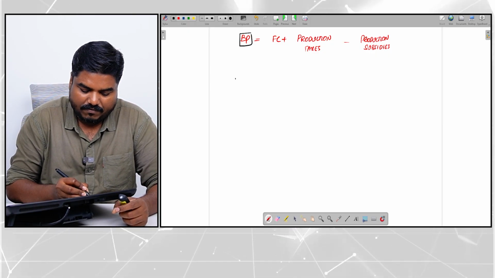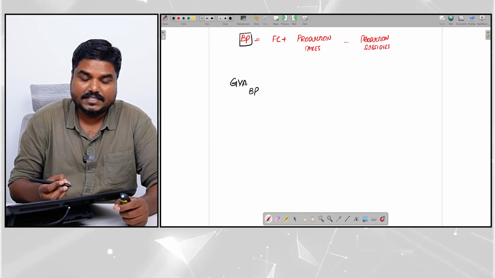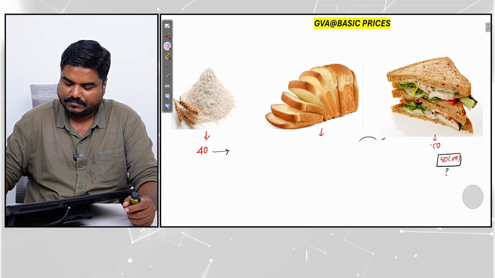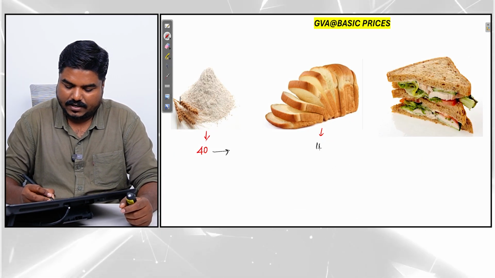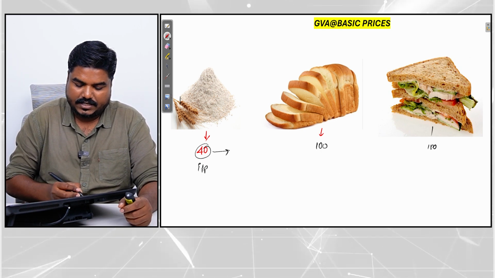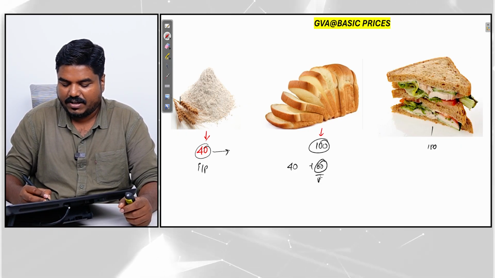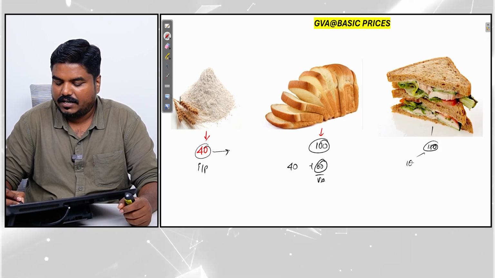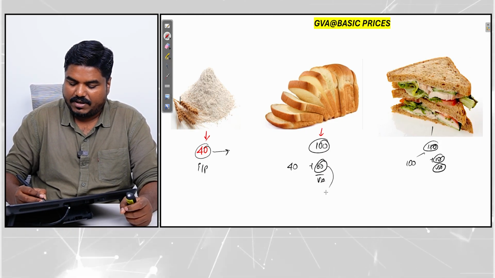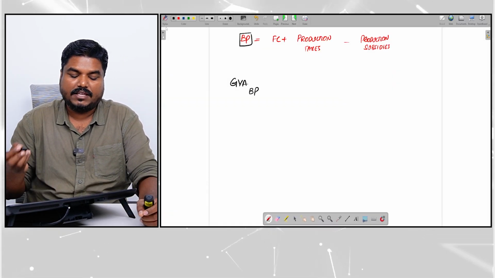Okay. Now, when I say GVA, gross value addition at basic prices, that means every stage, 100, 150. So here, this is the entire input. In this, 40 plus 60, 60 is the value addition. 100 plus 50, 50 is the value addition. So here I am taking basic prices, instead of factor cost.